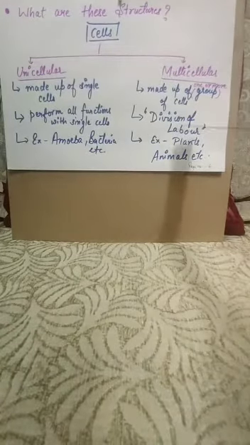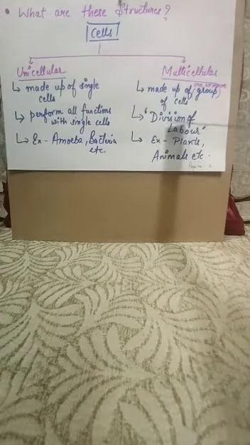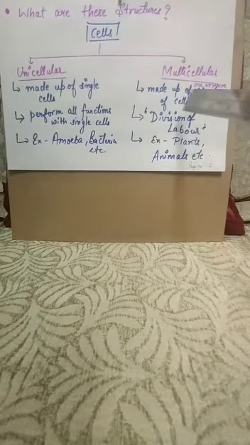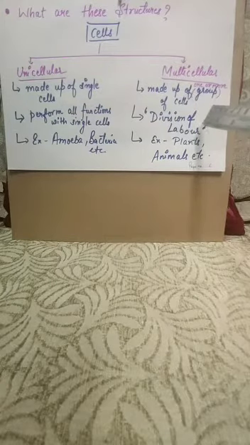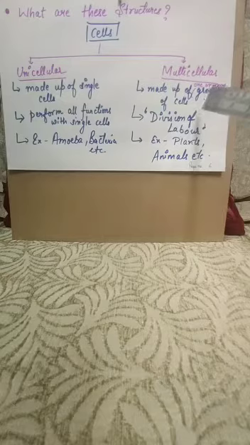If we talk about multicellular organisms, there is division of labor. Now what do we understand by the word division? Division means dividing, and labor means work. In multicellular organisms, we know that cells, tissues, organ systems and all these different parts are present, and with the help of these organ systems and tissues, the work is divided to perform specific functions, as we talked about in the previous video.